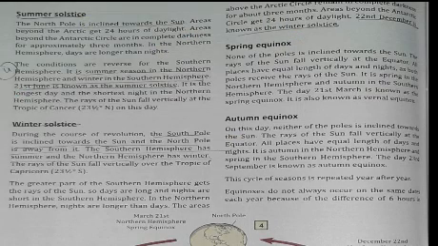Now, effects of revolution. The four seasons, spring, summer, autumn, and winter, are caused by the inclination of the Earth's axis and its revolution around the Sun. This also causes the phenomena of solstices and equinoxes. Solstices occur when the Sun is at its greatest distance from the equator.